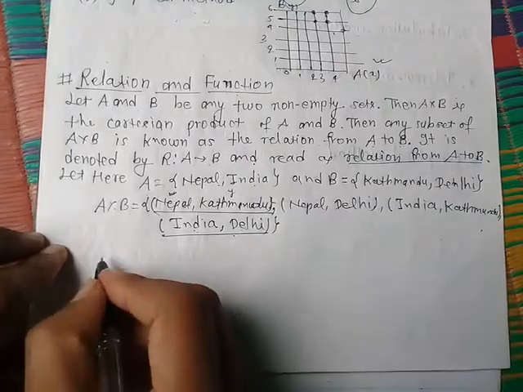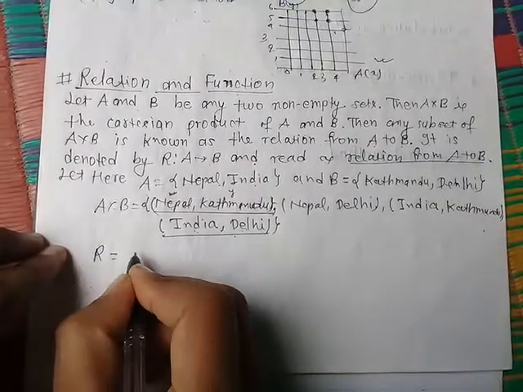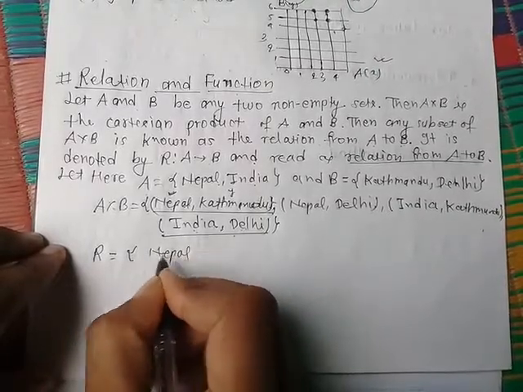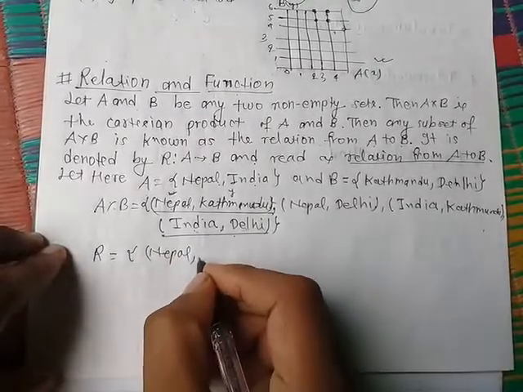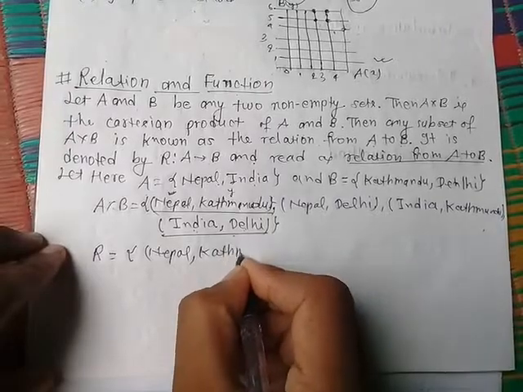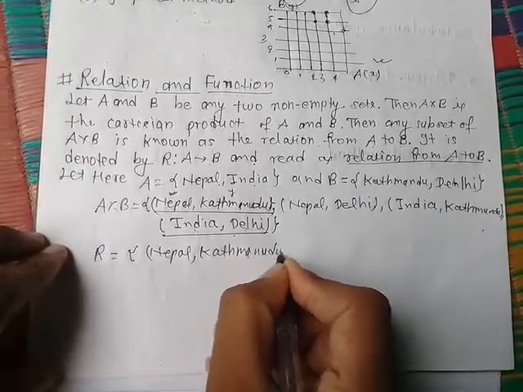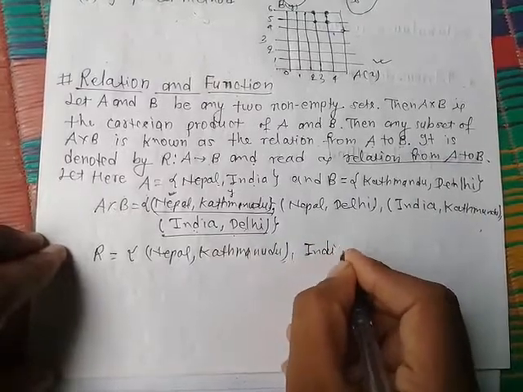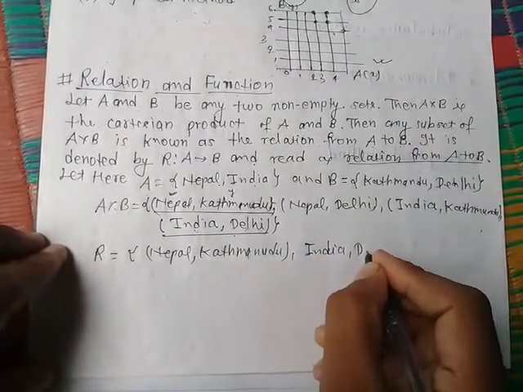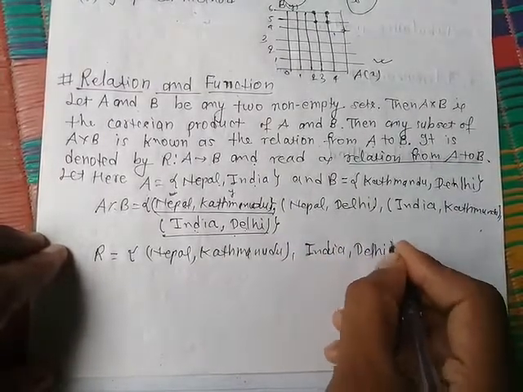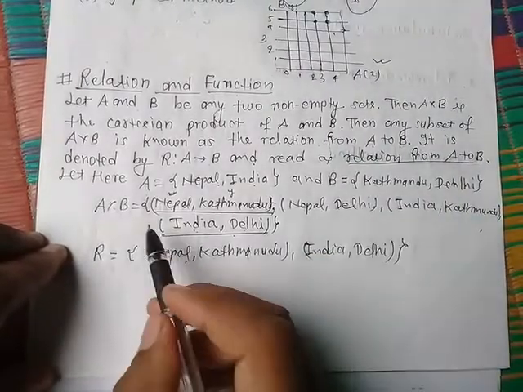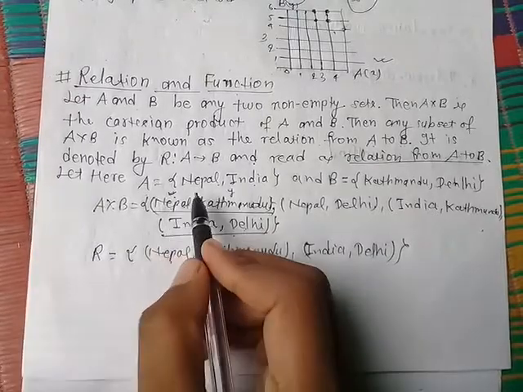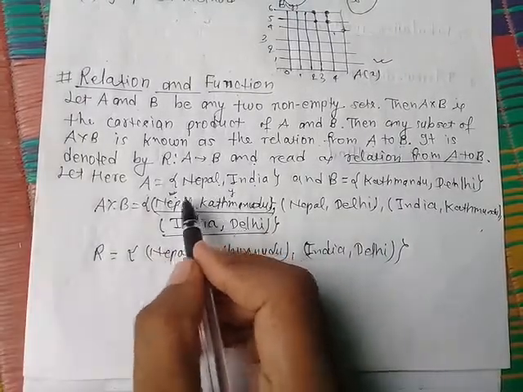So there is a relation, where R represents a relation: Nepal and Kathmandu, again India and Delhi. So it is a Cartesian product for countries and cities, only countries and cities.